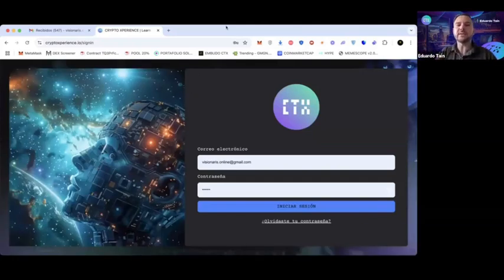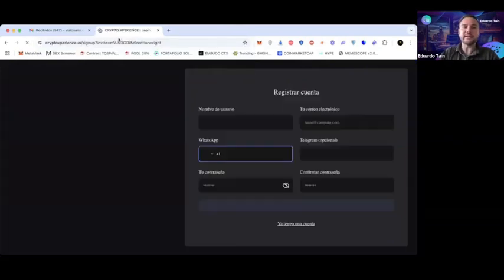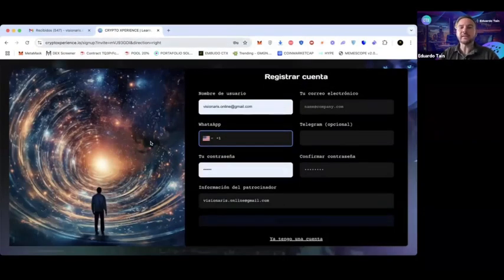For example, I am on Google Chrome. I would go to Safari, Mozilla, Opera, another browser, but since I am on the same one, I logged out. What I do is copy the link, right? At the top in the URL. And basically, now what we are going to do is a registration.